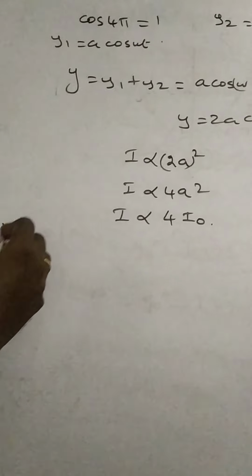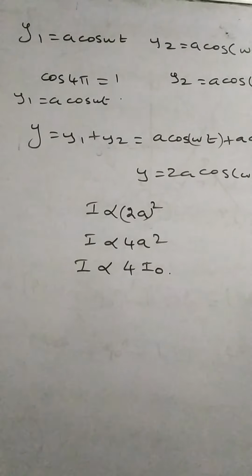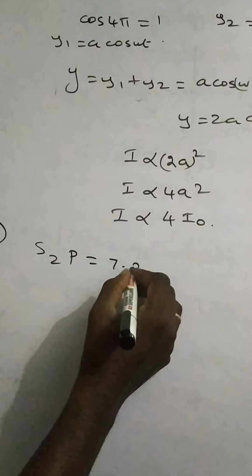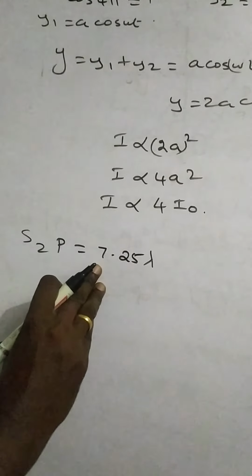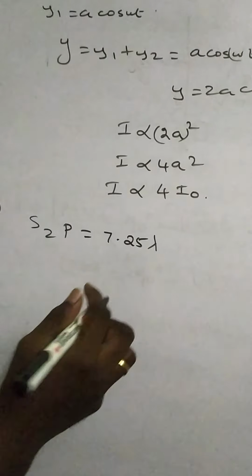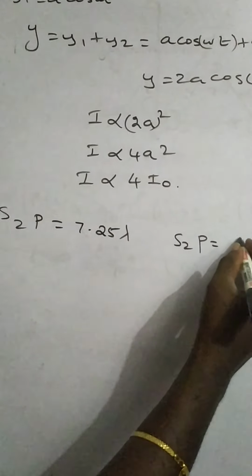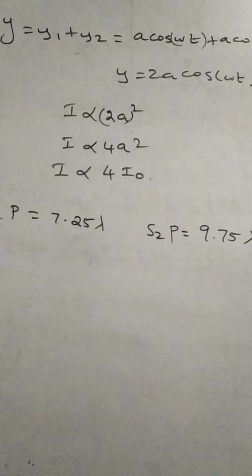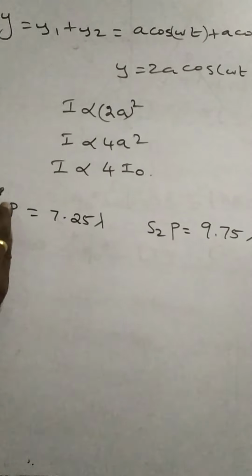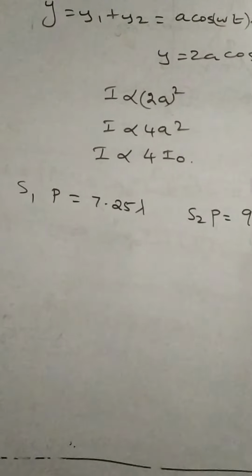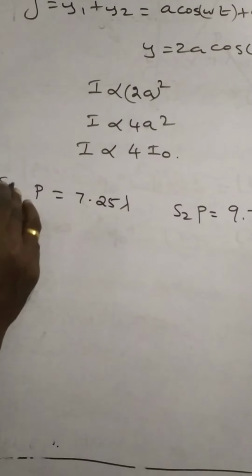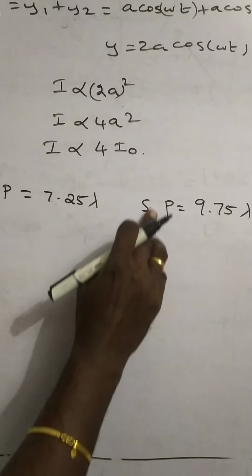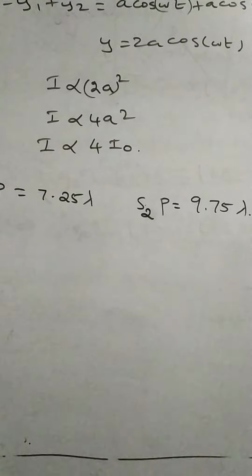These are the examples for positive phase difference. Another example is for the negative phase difference. If S1B is equal to 7.25 lambda, 7 waves are fully completed and one fourth of another wave is completed. S2B is equal to 9.75 lambda, 9 waves are fully completed and three fourths of another wave is completed. So S1B is equal to 7.25 lambda, S2B is equal to 9.75 lambda.